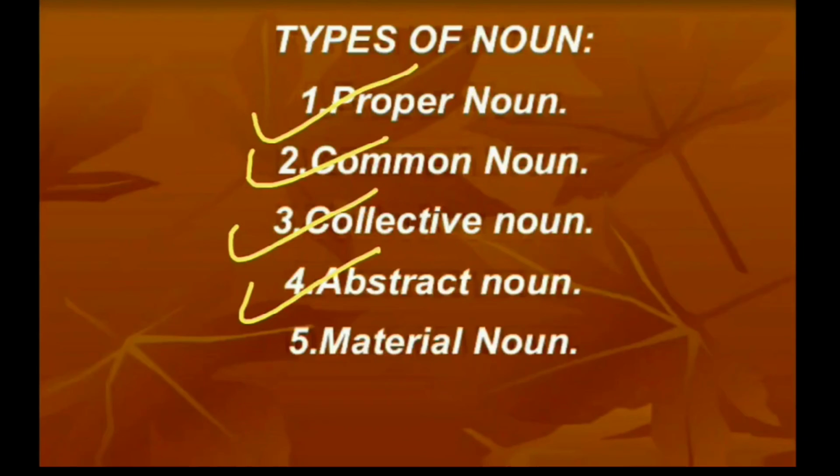Number 5th, material noun. The name of a substance from which many things can be made is a material noun. Example, gold. Many ornaments can be made from gold, so gold is a material noun. Wood. Many furnitures, chairs, doors, windows can be made from wood. So wood is a material noun.